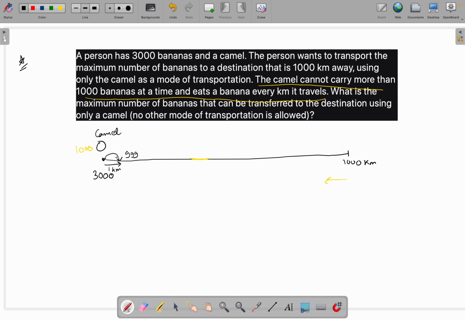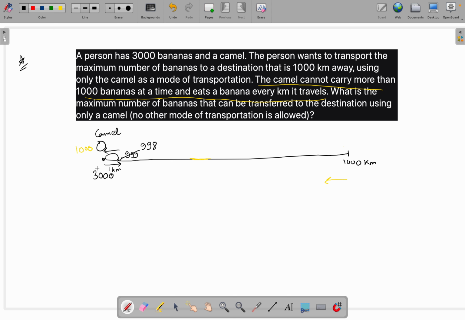At the time of returning, it will take one banana from here, so here it will be 998 bananas, and it will eat one banana while going back. It will again take 1000 bananas.